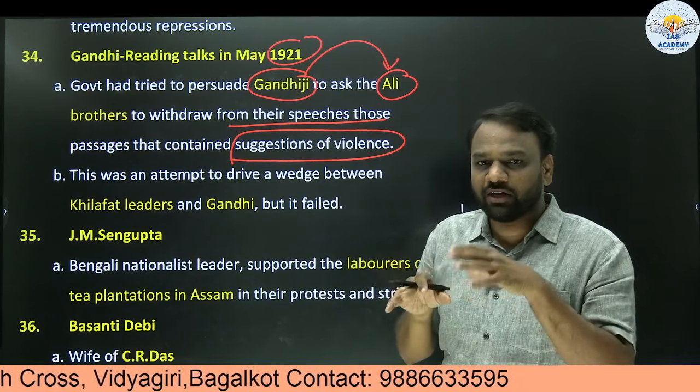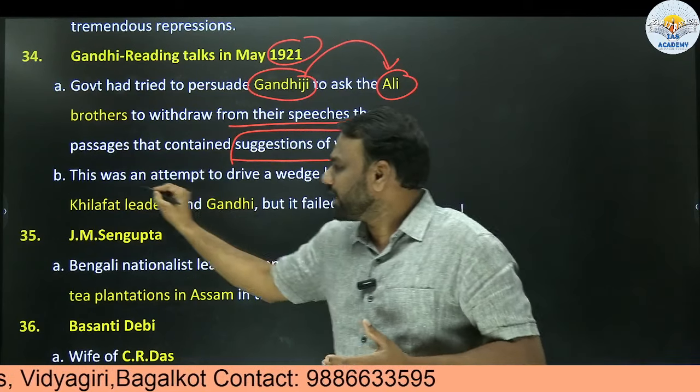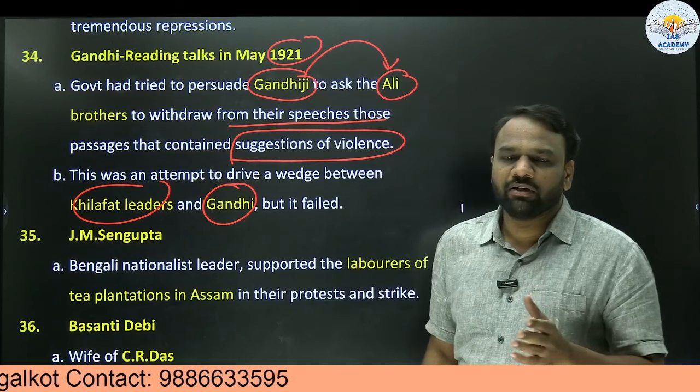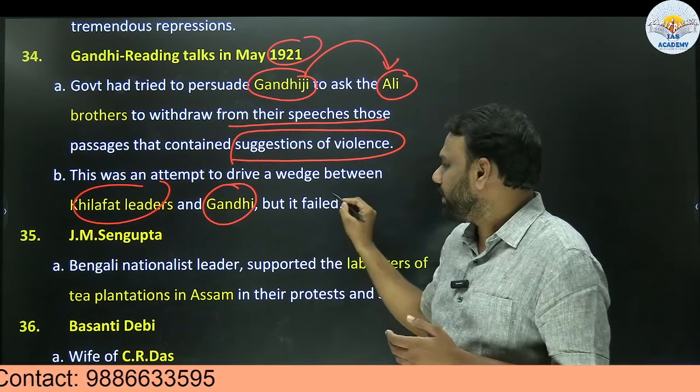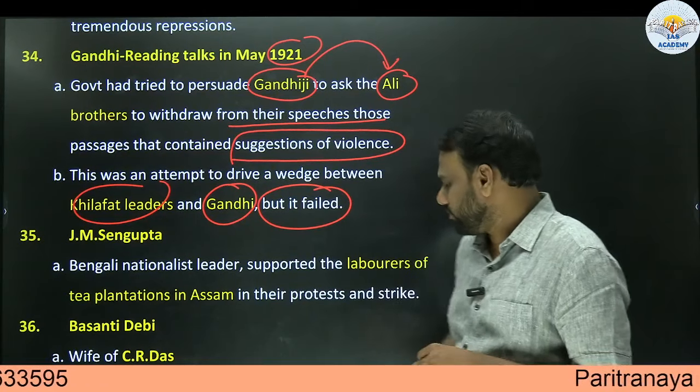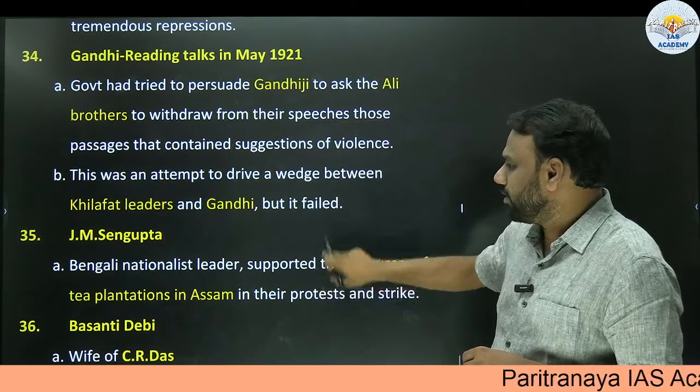In this fashion, they wanted to create a divide between Khilafat leaders and Gandhi. But this attempt, Britishers did not succeed. They failed. Britishers failed in this policy of divide and rule.